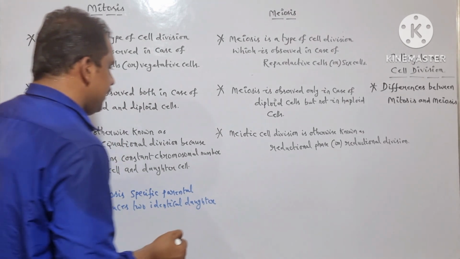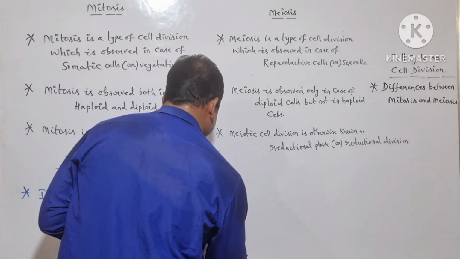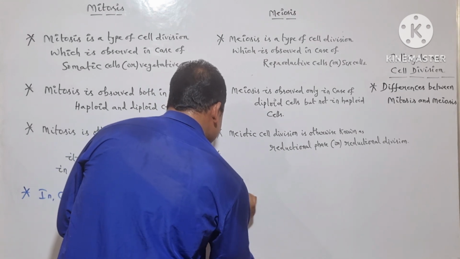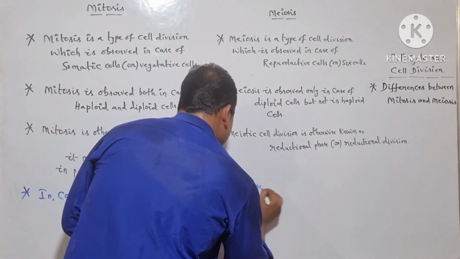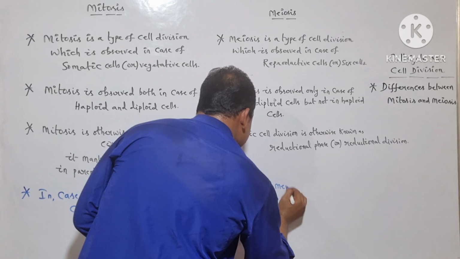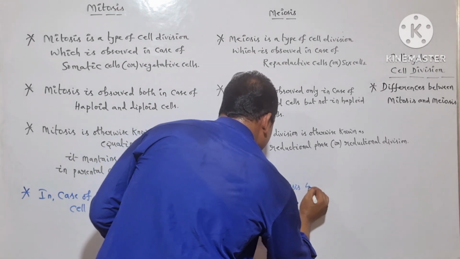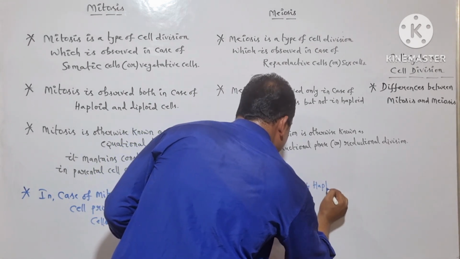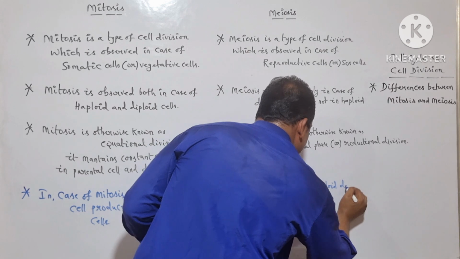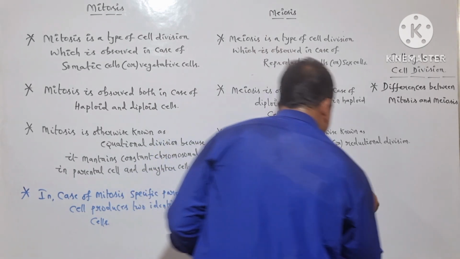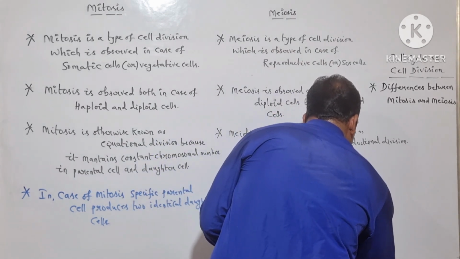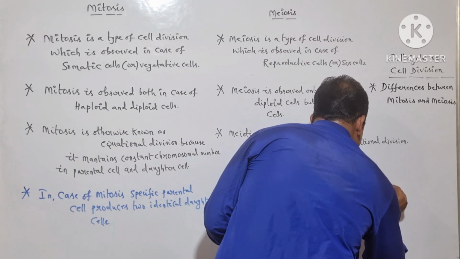But whereas in case of meiosis, four haploid daughter cells are produced.